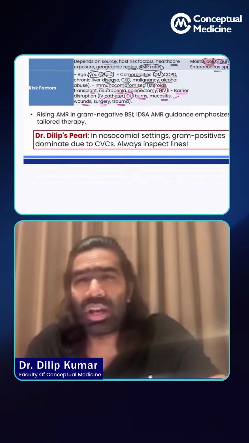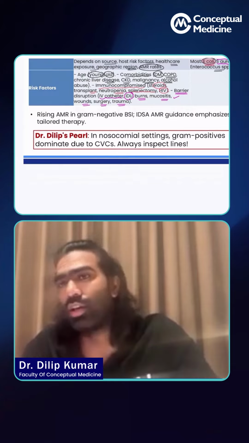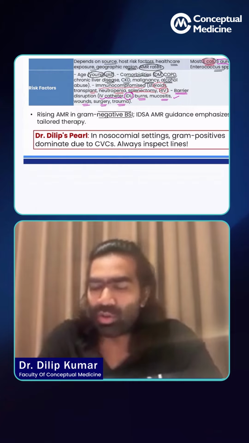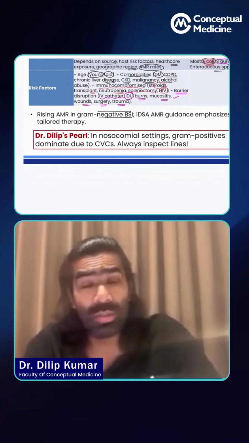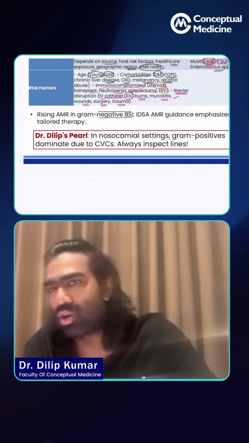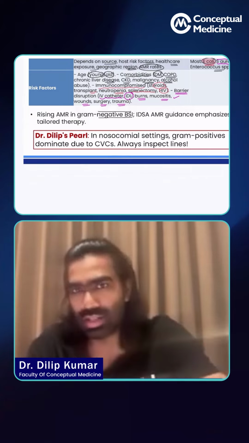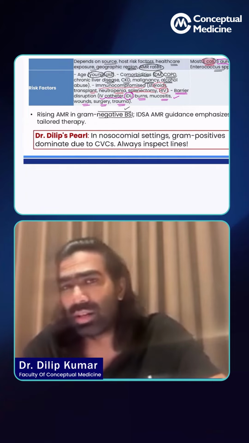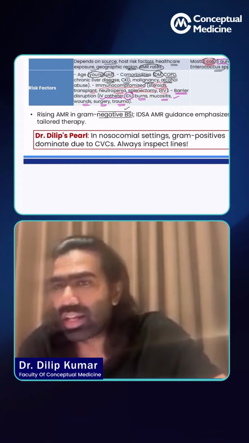So remember, which are going to be more dangerous, your gram positive or gram negative organisms? Always it's going to be gram negative organisms that are very dangerous because they produce beta lactamases. For gram positives, at least we have something to do, like Vanco, Dapto, Linezolid, something we can give. But when it comes to gram negative organisms, they produce different beta lactamases, which gives a lot of headache in practice.